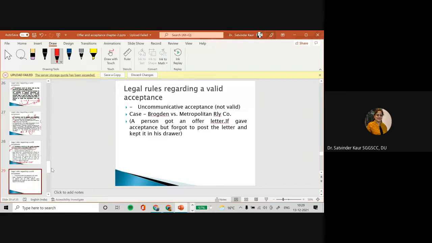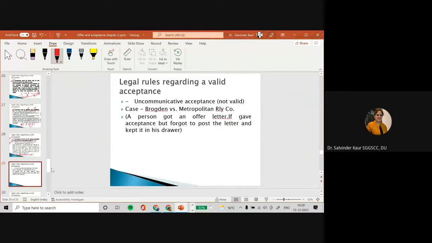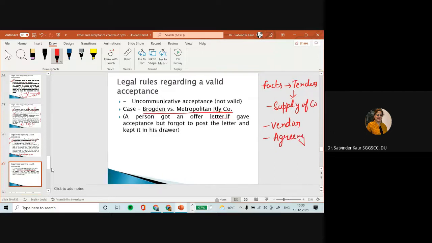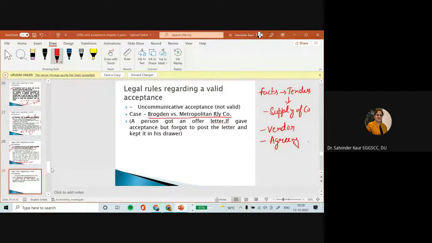Okay. Then there comes uncommunicated acceptance is not valid. It means acceptance needs to be communicated. So in this Brogden versus Metropolitan Railway Company case, क्या हुआ था, the facts of the case are that they invited tenders with respect to the supply of coal, and the board and the manager selected one particular vendor, and they even wrote an agreement and signed that particular agreement in favor of the particular company to whom they wanted to give the tender.